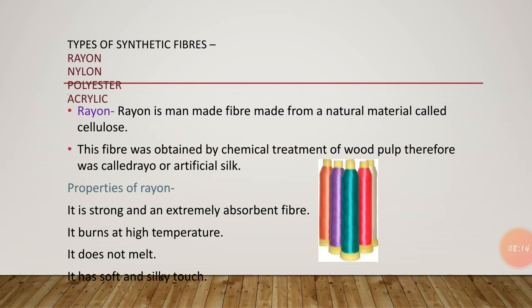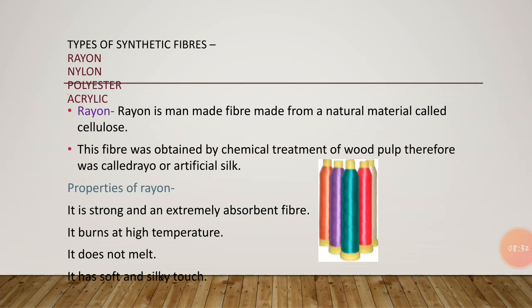This fiber is obtained from the chemical treatment of the wood pulp, and that's why rayon is also known as artificial silk, because it has silk-like properties.